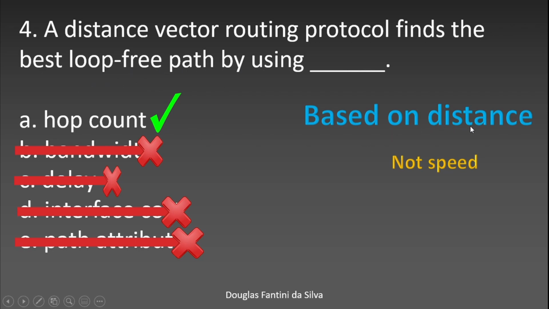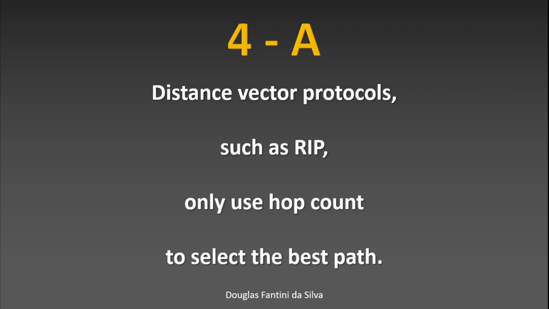So it is not based on distance, and not on speed. It is based on hop count. Distance vector protocols such as RIP only use the hop count to select the best path.